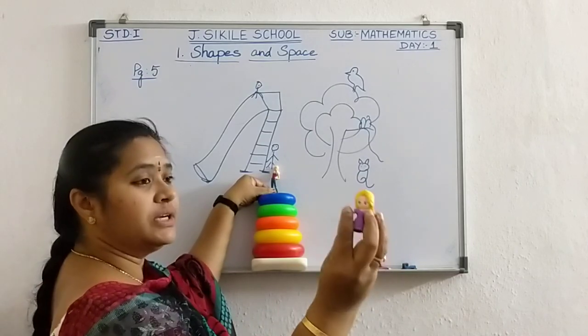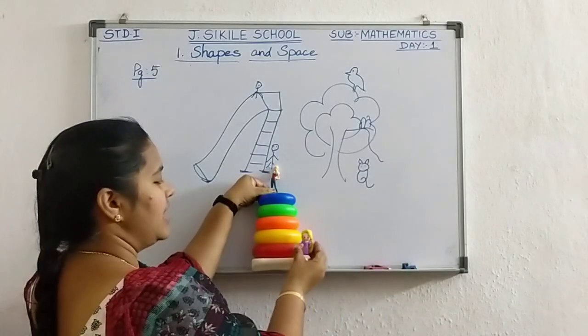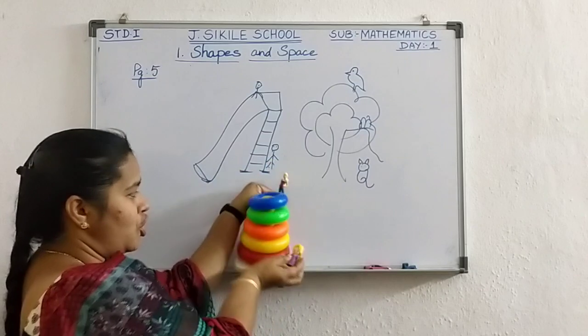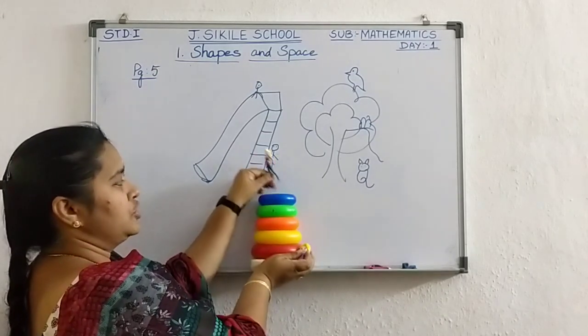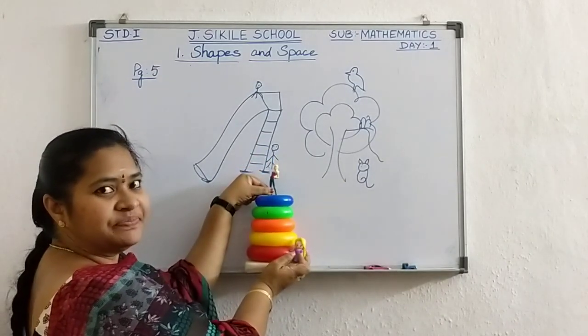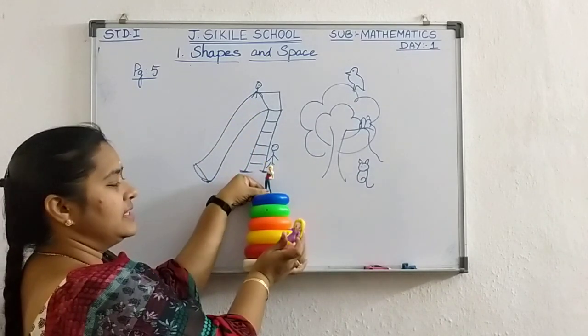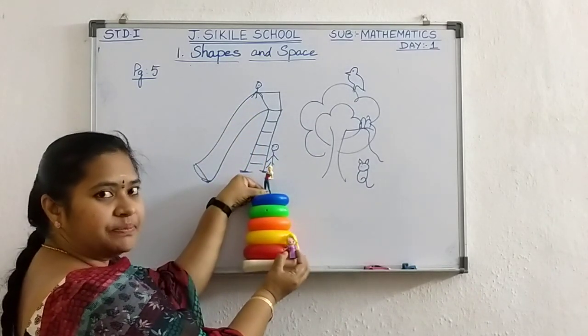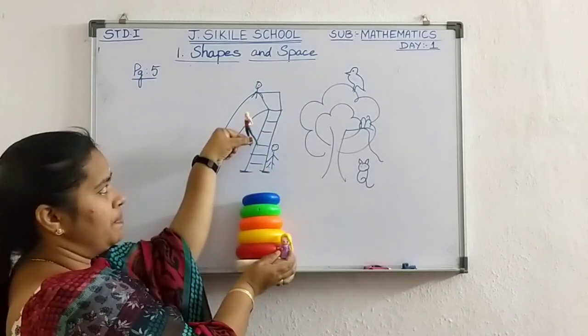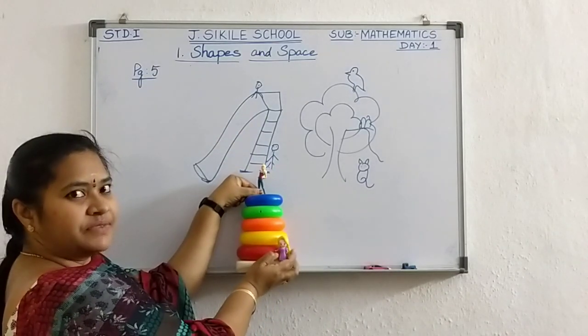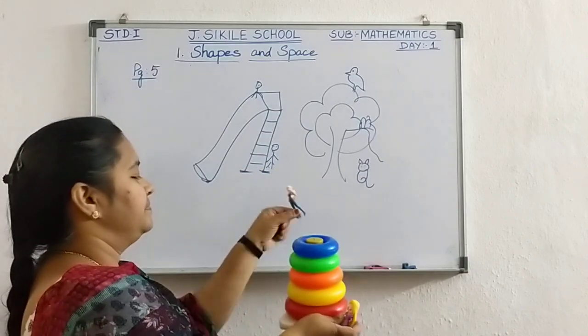And another Barbie girl is standing at the bottom. Top, top, bottom. Yes, this girl is standing at the top and this girl is standing at the bottom. Understood? Top, bottom.